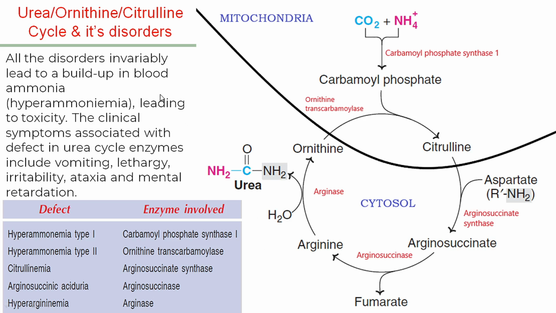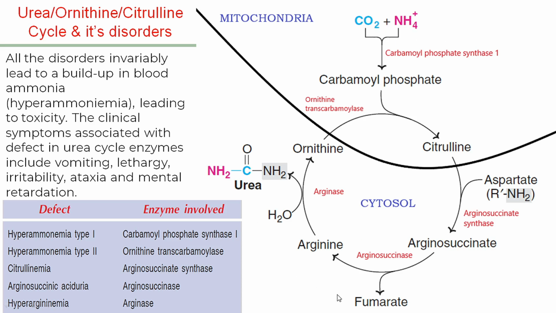So basically what happens if there is any disorder of any enzyme of the urea cycle? Obviously, it will lead to an increase in the metabolites before it. For example, just an example, if the arginosuccinase enzyme is not there, what would happen? Arginine will not be formed, urea will not be formed. It will lead to accumulation of arginosuccinate, citrulline, carbamyl phosphate, and most importantly ammonia.